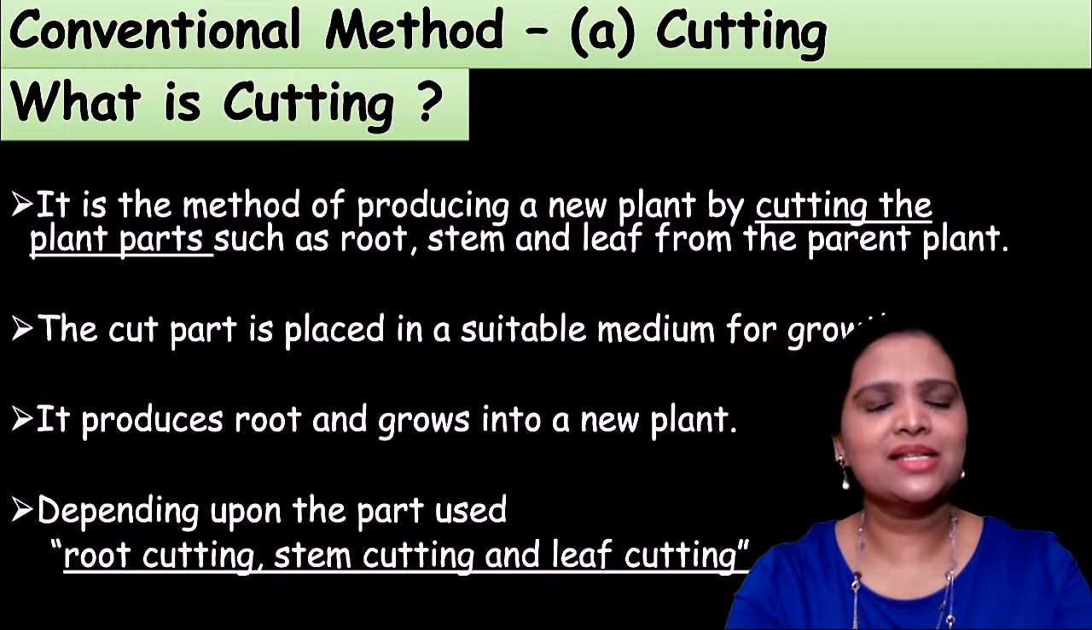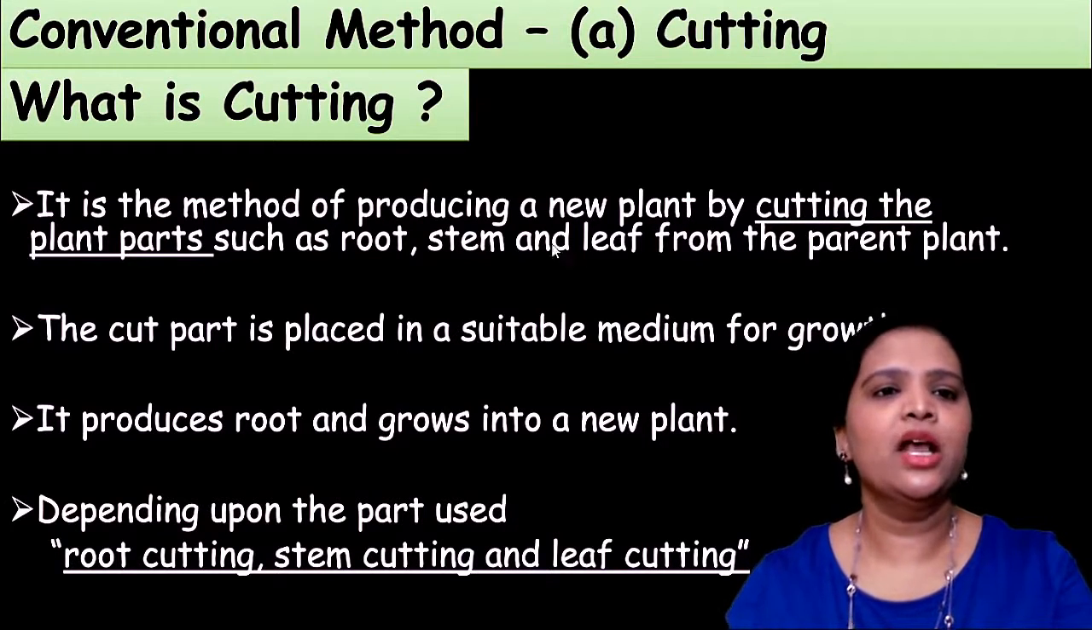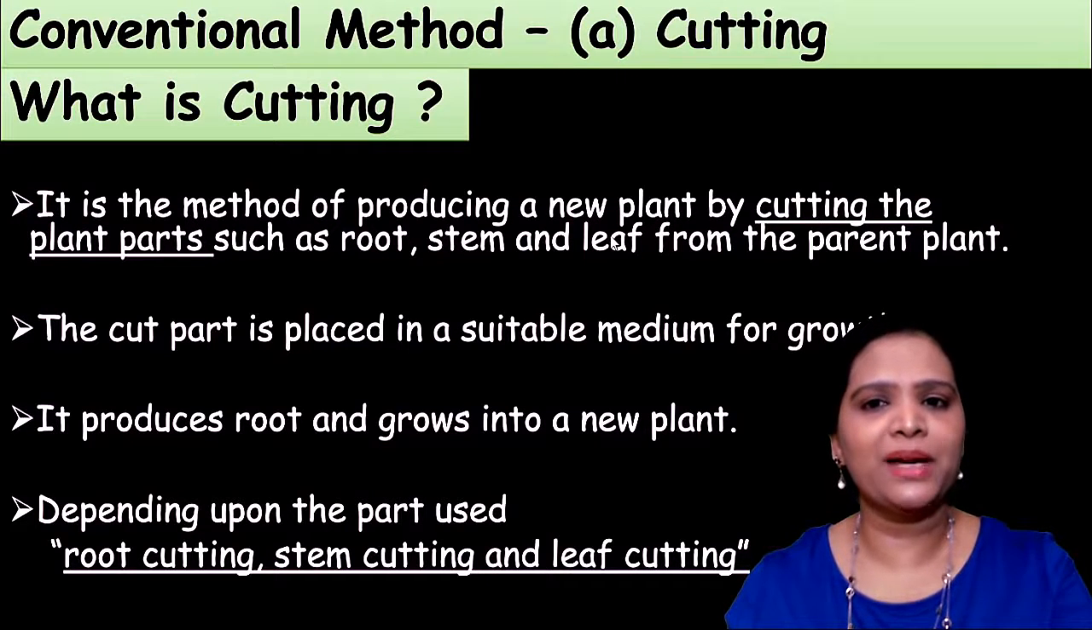So the first one is cutting. What do you mean by cutting? The name itself says it: we are making a cut on the plant. Cutting is a method of producing a new plant by cutting plant parts such as root, stem or leaf from the parent plant.